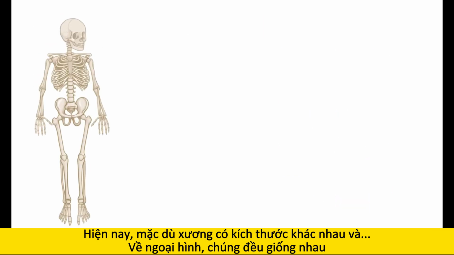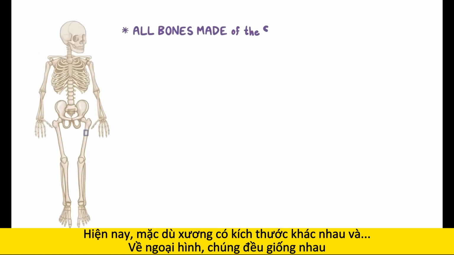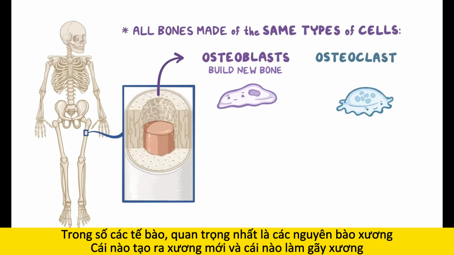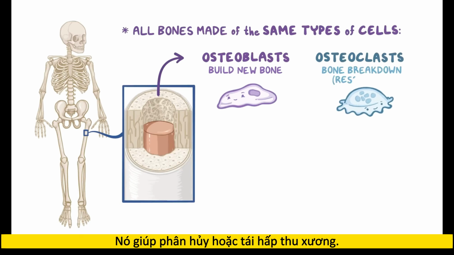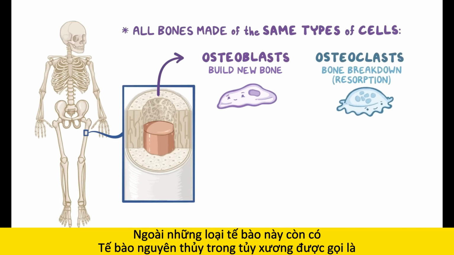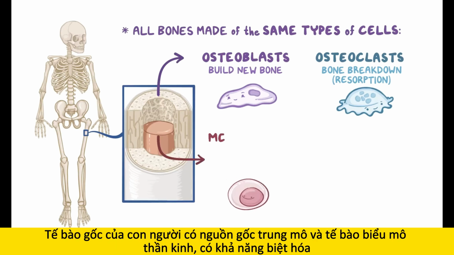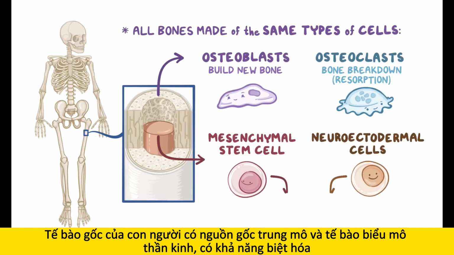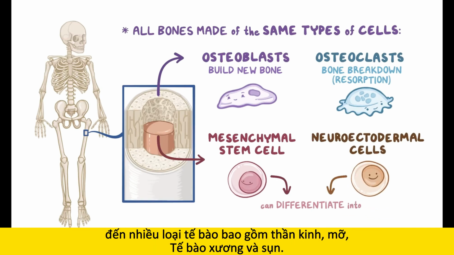Now, even though bones vary in size and shape, they're all made of the same types of cells. And chief among them are osteoblasts, which build up new bone, and osteoclasts, which help with bone breakdown or resorption. In addition to these, there are some more primitive cells in the bone marrow, called human mesenchymal stem cells, and neuroectodermal cells, which have the ability to differentiate into many cell types, including nerve, fat, bone, and cartilage cells.